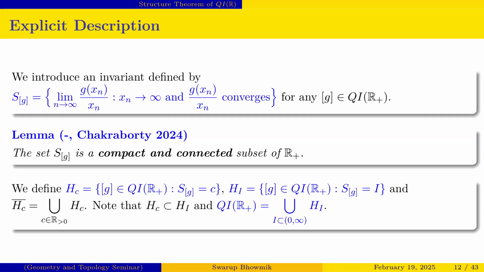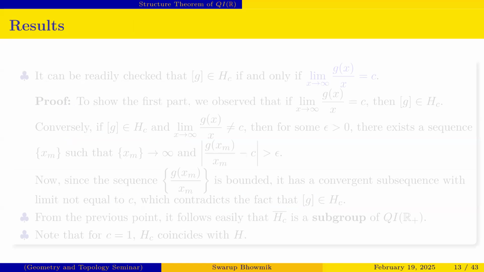And we define H_C bar equal to the union of all those H_C. And note that obviously H_C is a subset of H_I, and QI(R+) equals the union of the H_I. So these are some constructions by using S(G), and then H_C, H_I and H_C bar. So now we go to some results.